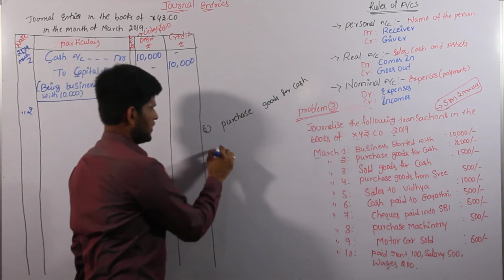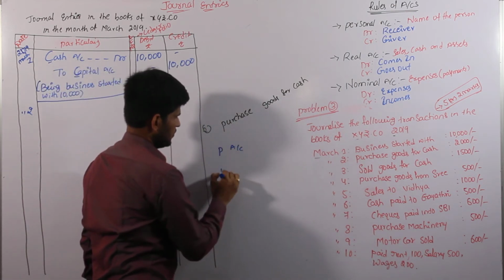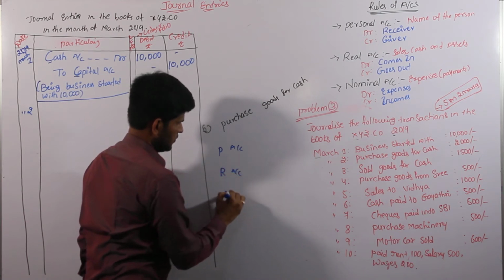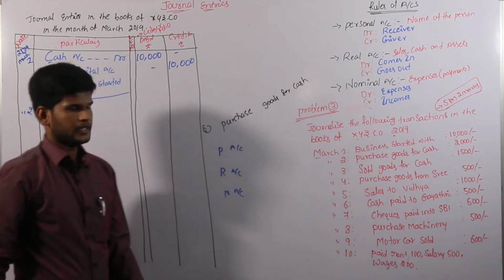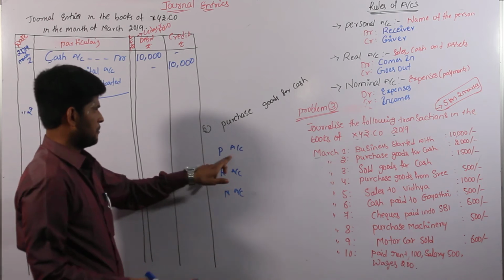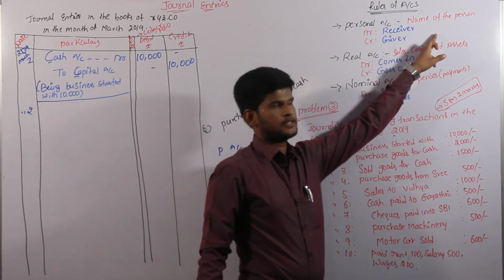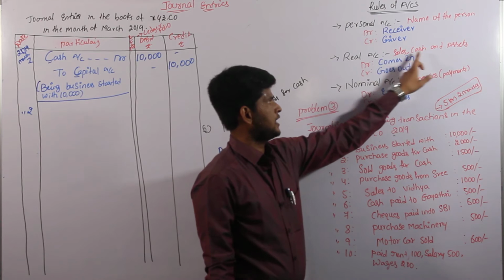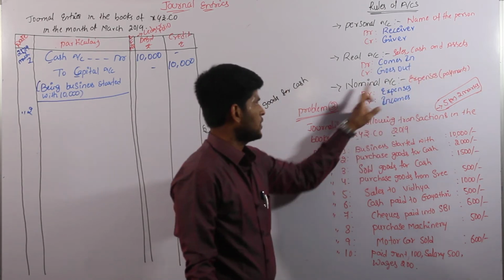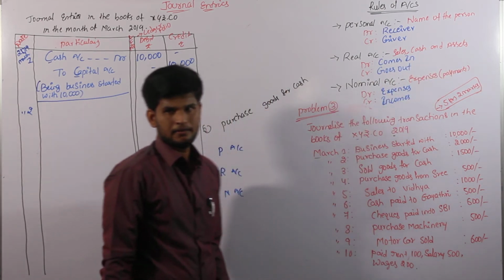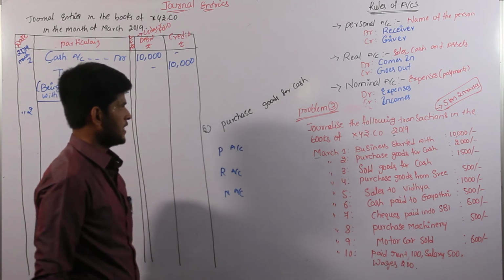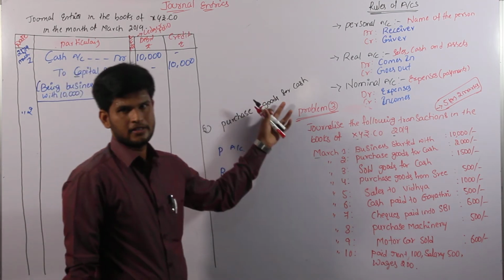Before that, again we have to know personal account, real account, nominal account. Let us know the three rules of accounts again. Personal account relates to the name of the person. Real account relates to sales, cash and assets. Nominal account relates to expenses as well as payments. Now let us check whether these rules are there in our transaction or not.